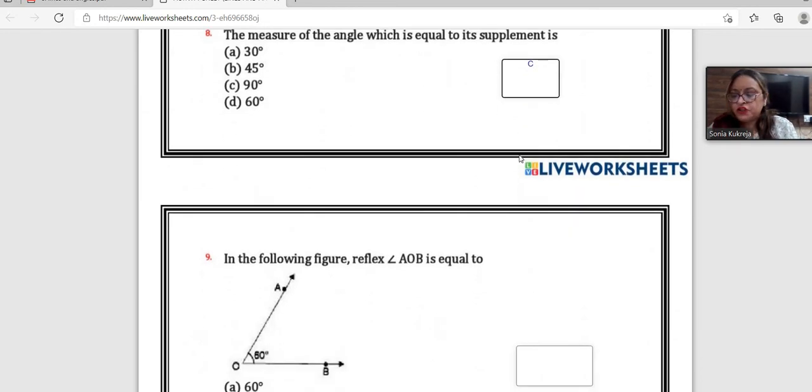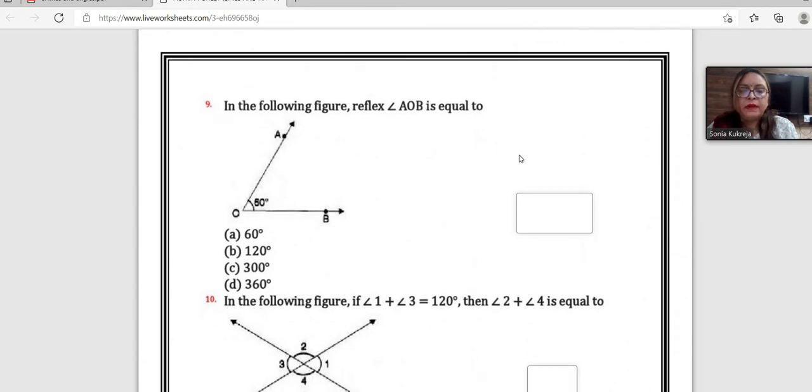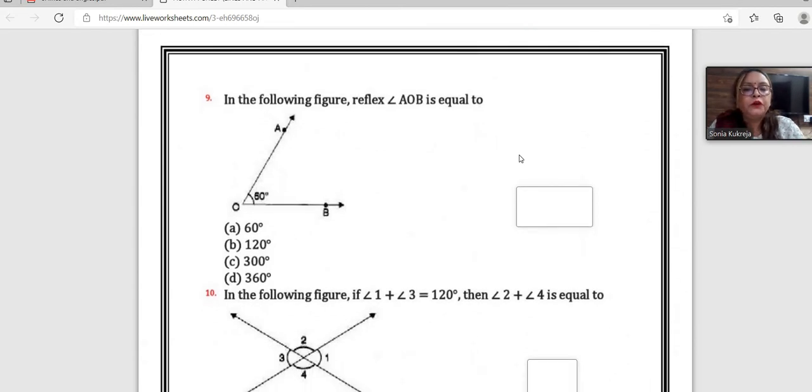Now, next question. Ridhima, the next question is for you, beta. In the following figure, reflex angle AOB is equal to? Ma'am, the angle is 60 degree. Ma'am, it's 360 degree minus 60 degree. Option C, 300 degree. Very good, absolutely right.